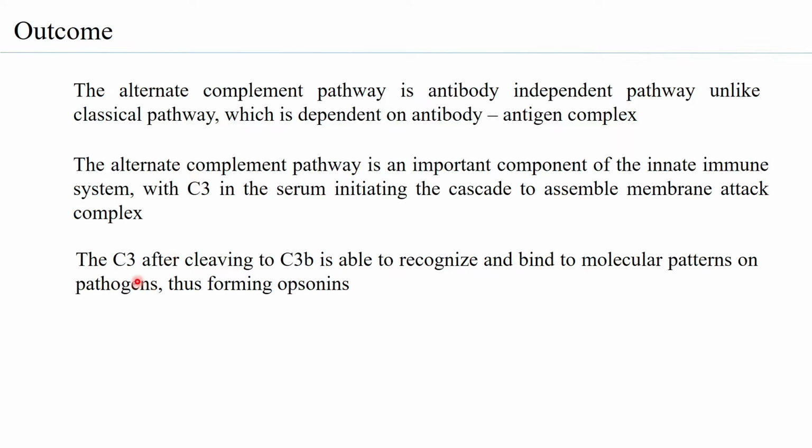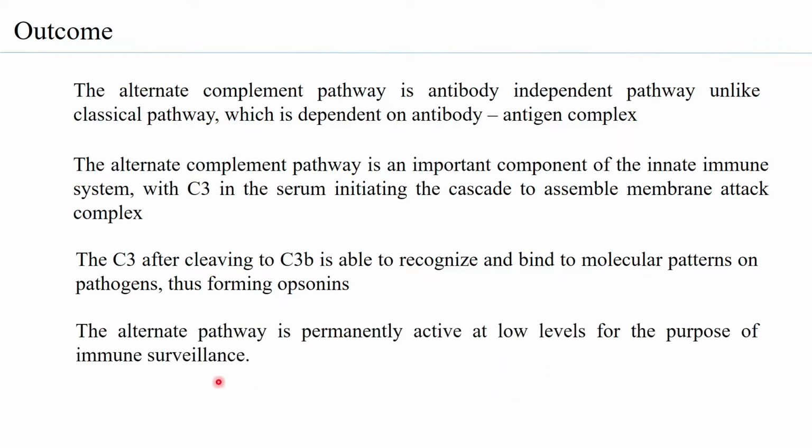The C3, after cleaving to C3b, is able to recognize and bind to molecular patterns on the pathogens, thus forming opsonins. So when it binds to different pathogens or cells on the surface, it can recruit neutrophils, or call in macrophages to phagocytose the cell that it has bound to.